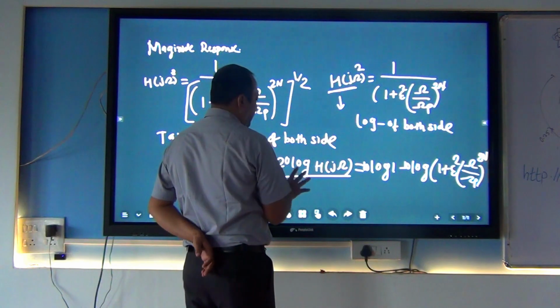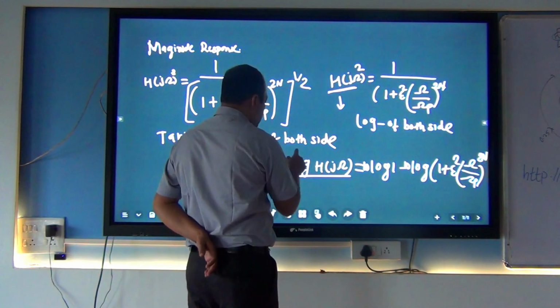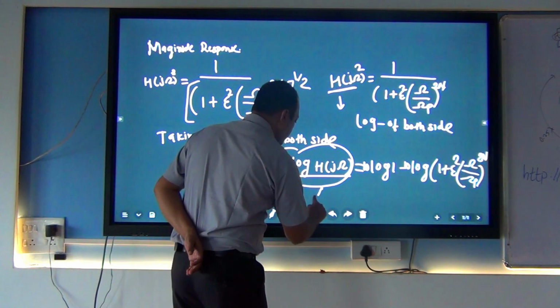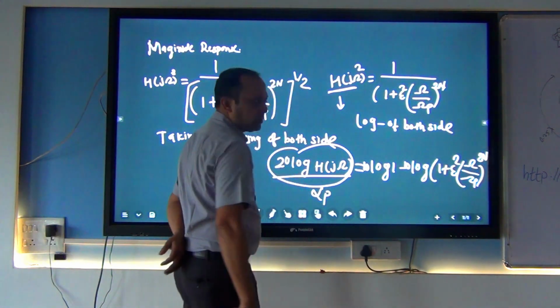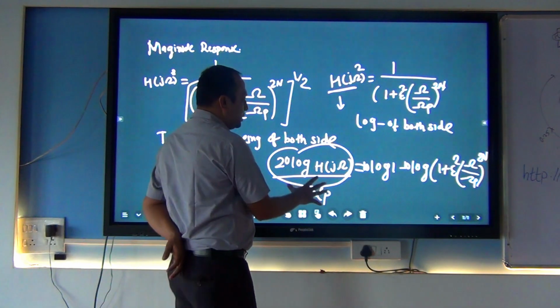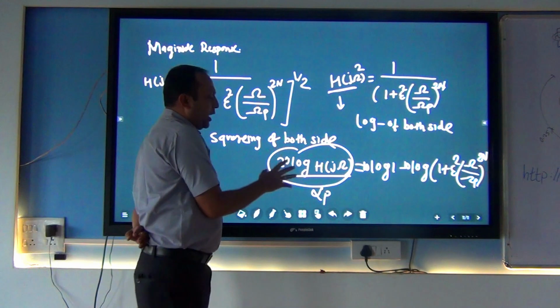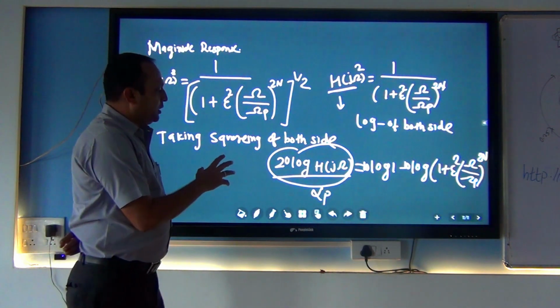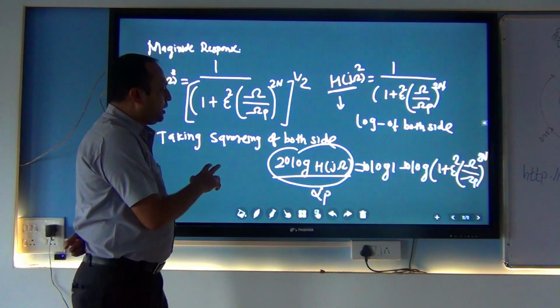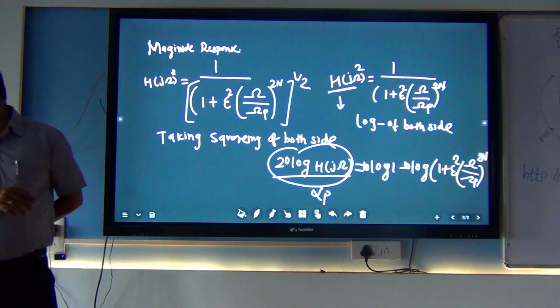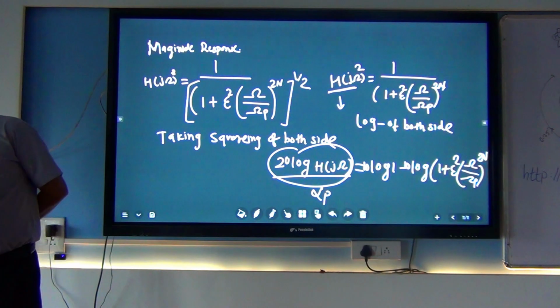Log to the base 10, it is 20 log, but this whole portion is represented by some attenuation. So the attenuation is passband attenuation. This is the standard thing when we are dealing with the signal. Attenuation is one of the factors. It is represented by 20 log of |H(jΩ)|.